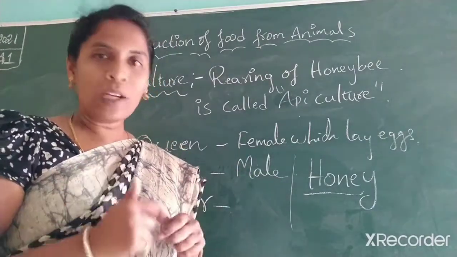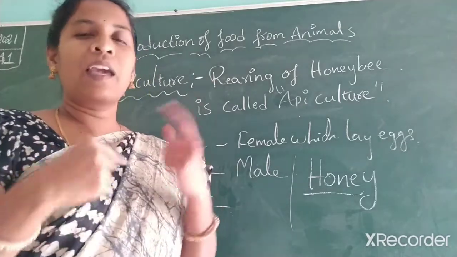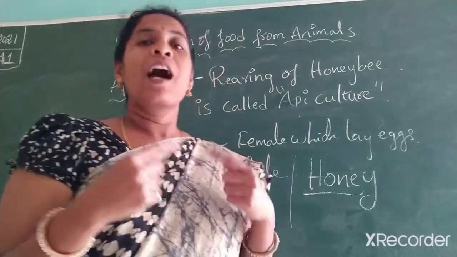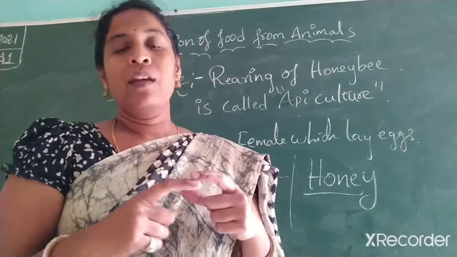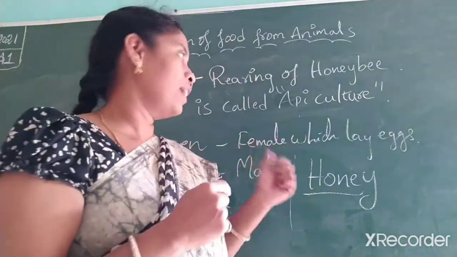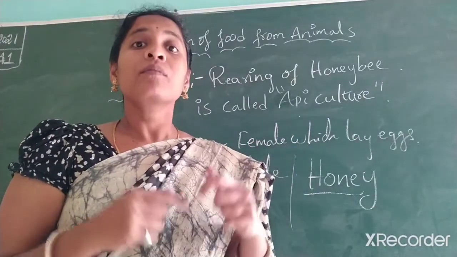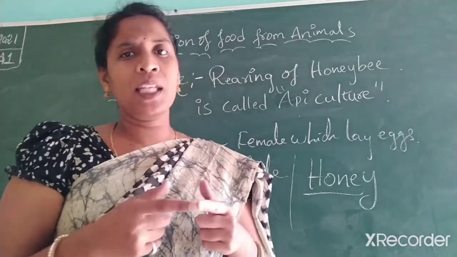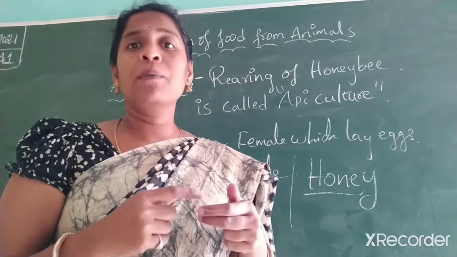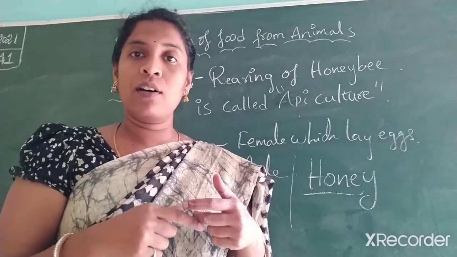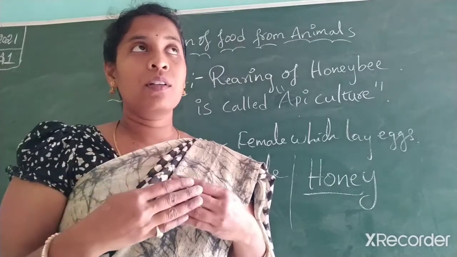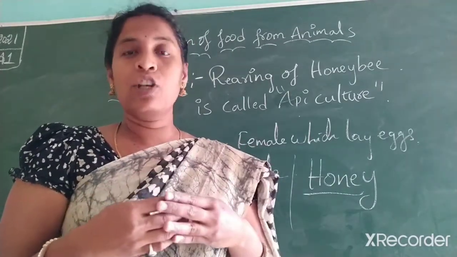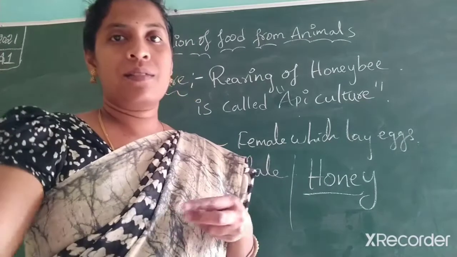Is it clear? So now tell me, is honey a plant product or an animal product? It's purely an animal product. The nectar is taken by the honeybee, and later it releases it along with saliva into the honey hive. That is basically called honey. Is it clear? There are many types of honeybees present even in Europe, Africa, America, Asia. Majorly they collect nectar and make honey. Is it clear?